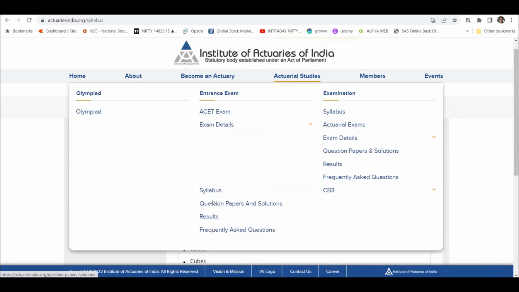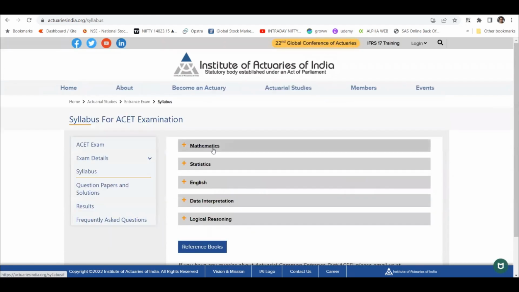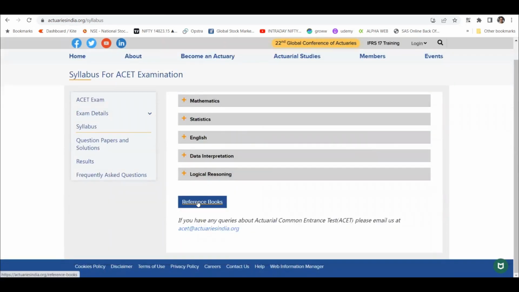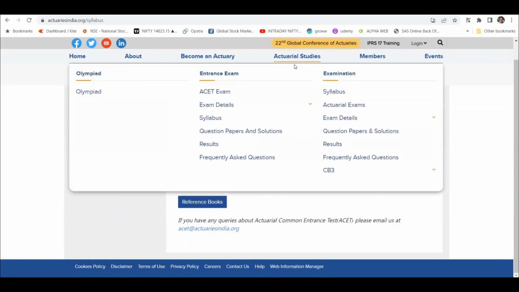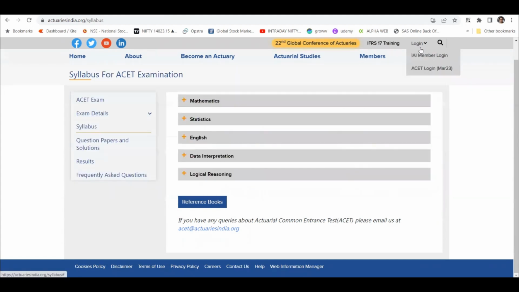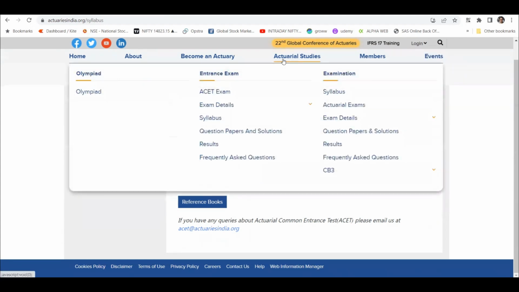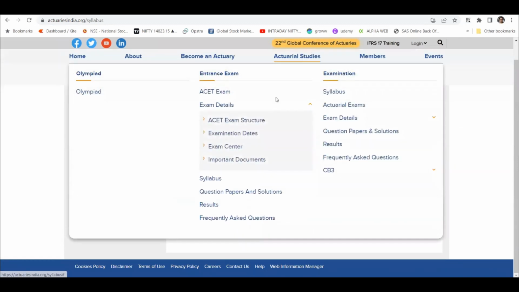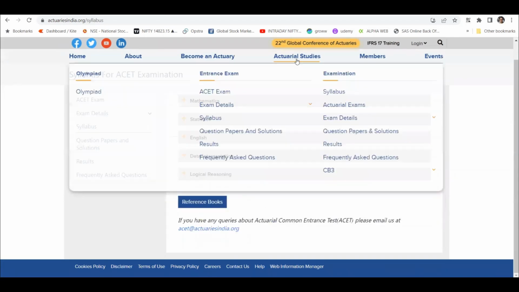And if you go to the syllabus, I think we have already covered it, right? There is a reference book that you can check, but I think the institute also provides its own book, and you can get the book in the login once you register. Otherwise, you can also go to the reference book. Other than that, had I been in your place, I'd be directly going to the question paper. This is slightly difficult to pick.